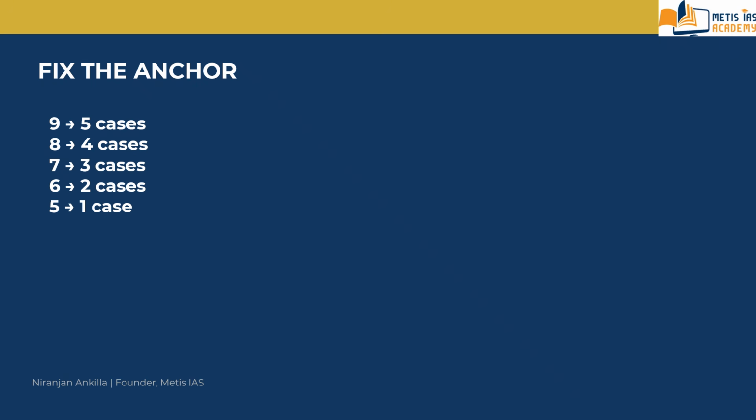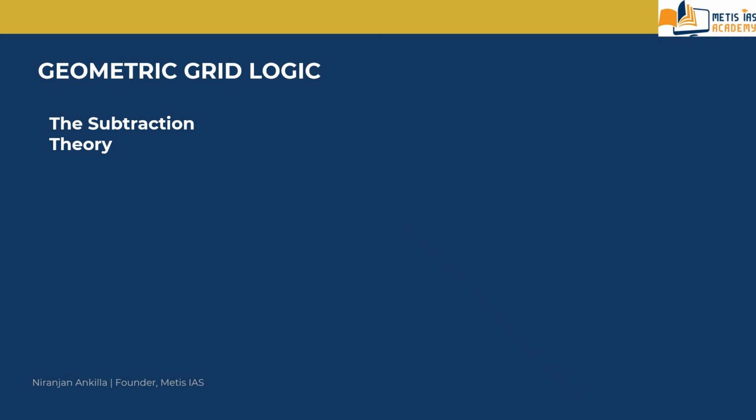This is family number 1, that is restricted digits and pins. Then we are moving to family number 2, that is geometric grid logic. This is also called the subtraction theory.